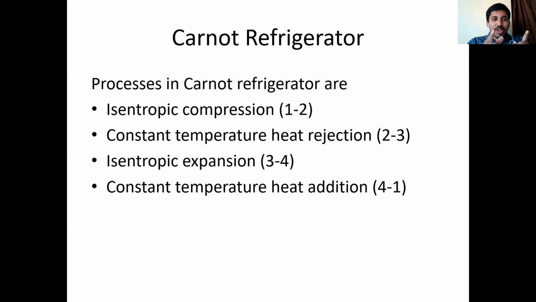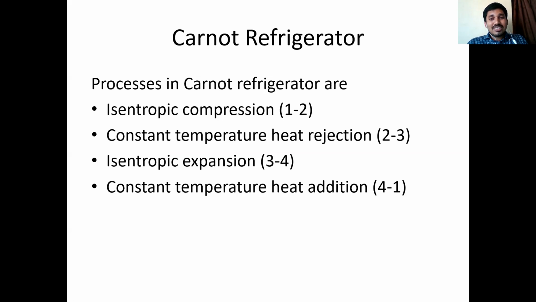Two words are here: reversible plus adiabatic. Reversible means you should operate a process with zero frictional effects. There should be no friction. At the same time, adiabatic means there should be no heat transfer. If I maintain an operation or process like that, that process is called as isentropic process. Here, isentropic compression means without frictional effects and without heat losses, you have to increase the pressure. Compression means pressure rise.